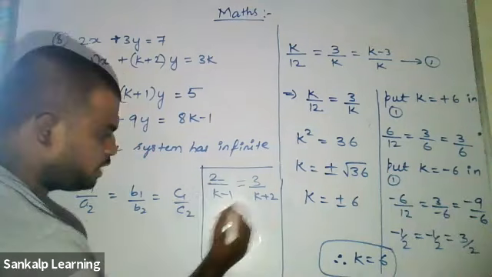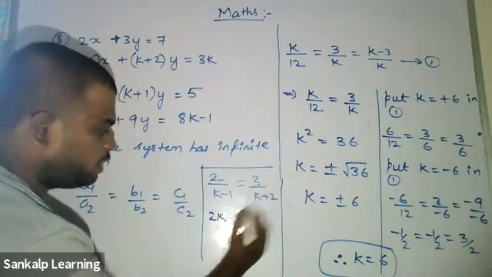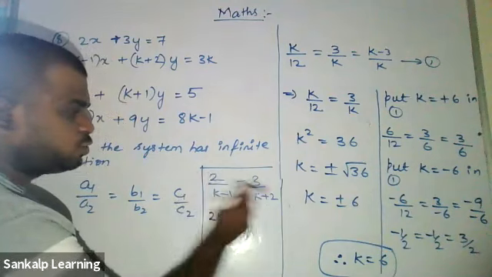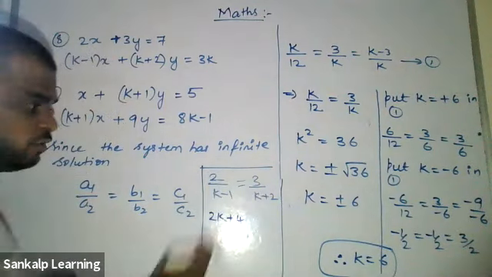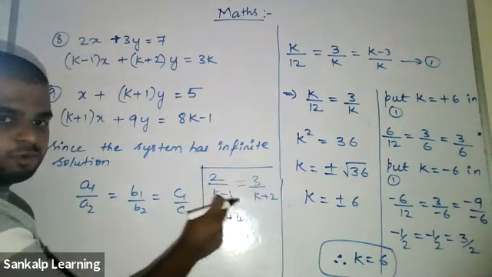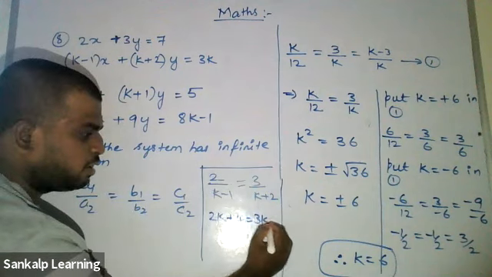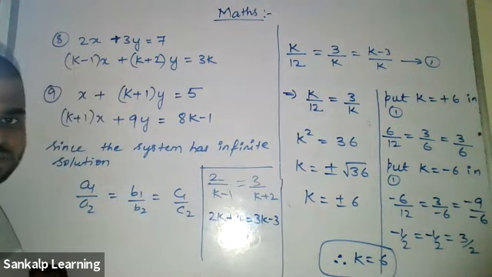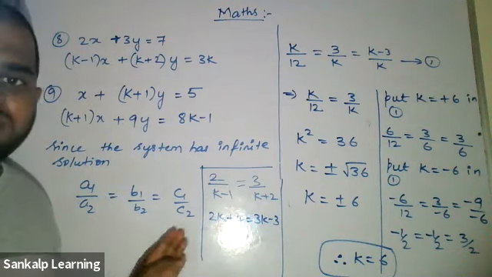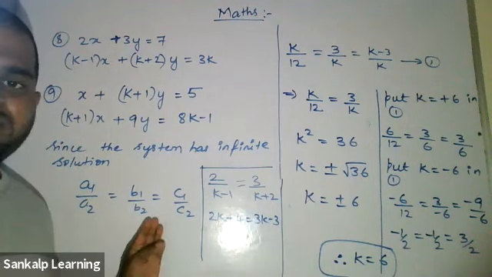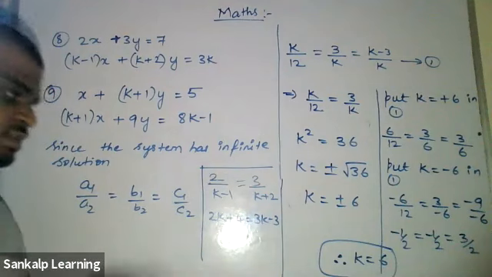Exactly. 2 into k is 2k. 2 into 2 is 4. You have to multiply this 2 to both. Now this 3 should be multiplied for both. 3 into k is 3k. 3 into minus 1 is minus 3. Now what you do is rearrange. Get all the like terms. All the k's to one side, all the numbers to one side, and solve it.